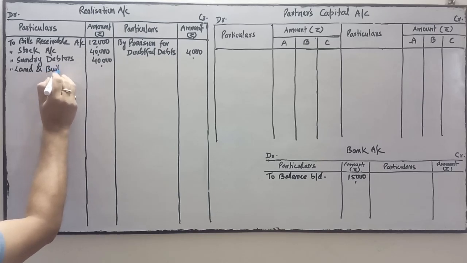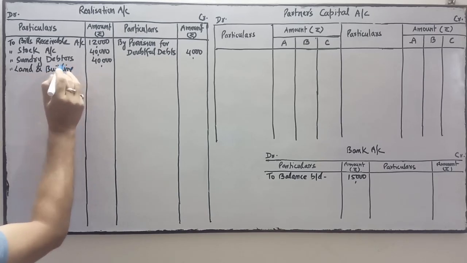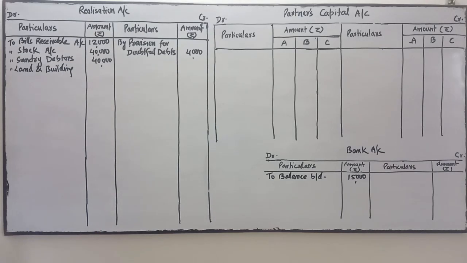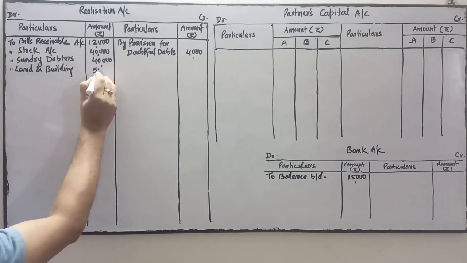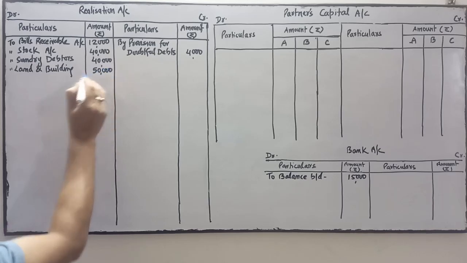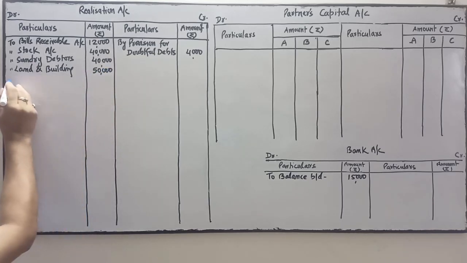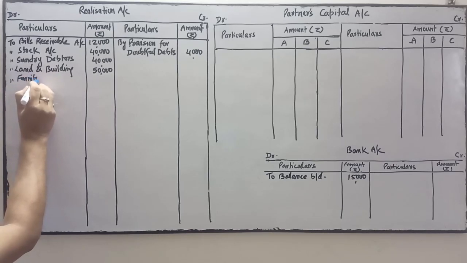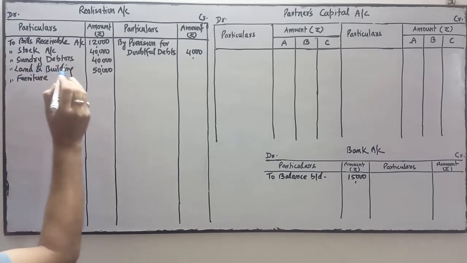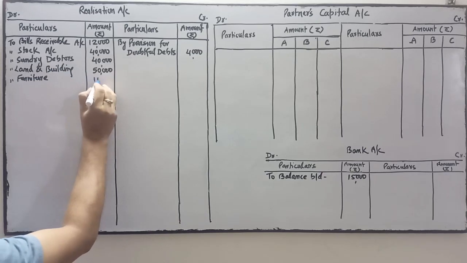Next item in the balance sheet. Very systematically we go through the balance sheet asset side. Land and building is 50,000. After land and building, next item is furniture. Furniture is 10,000.